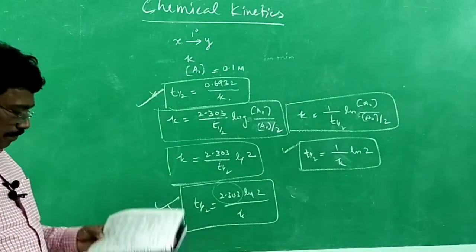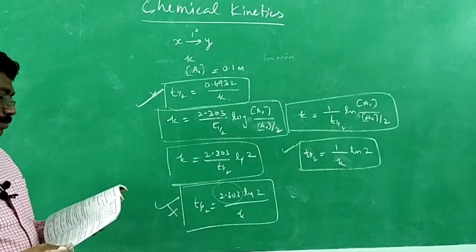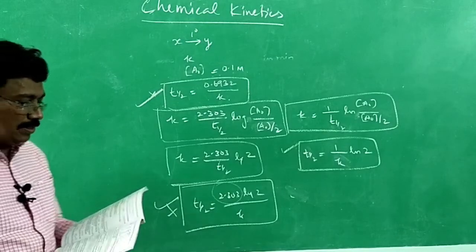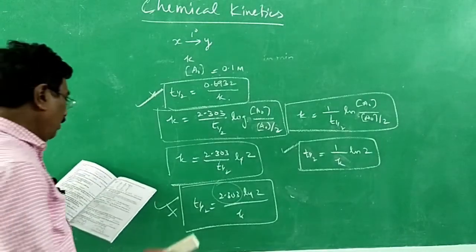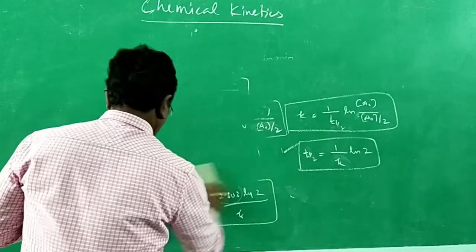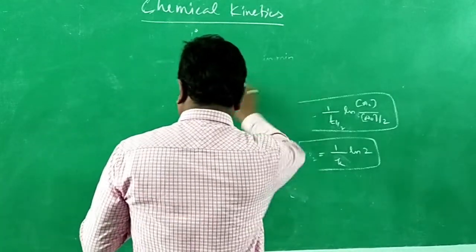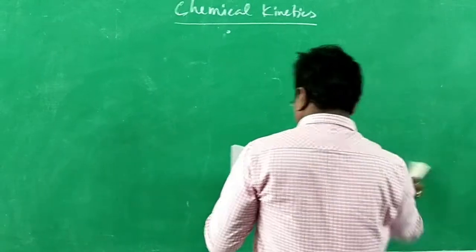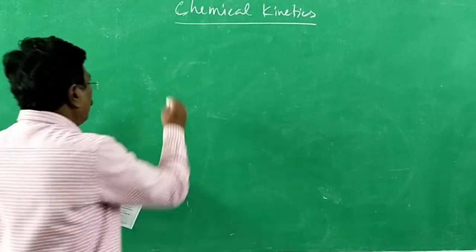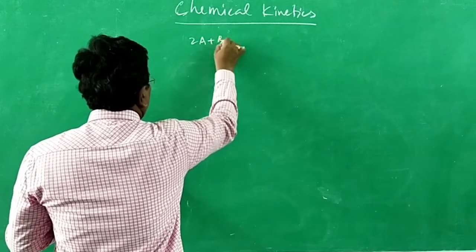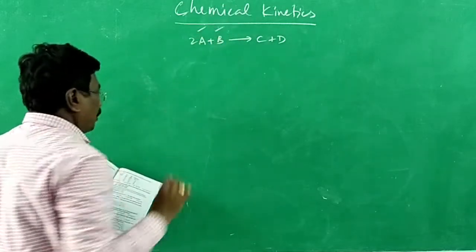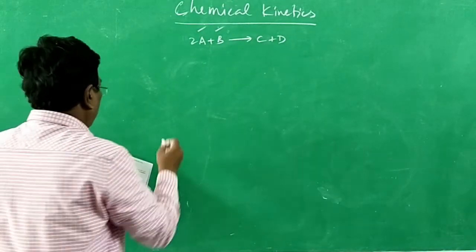All right. Then 14th question done, now the 15th one. Predict the rate law of the following reaction based on the data given below. So you are asked to find out the rate law. Rate law means order they have asked. We have to find out the order with respect to A as well as B, because the given reaction is 2A plus B gives C plus D. If we know the order with respect to A and with respect to B, we can write the rate law. Now, what is the data given?